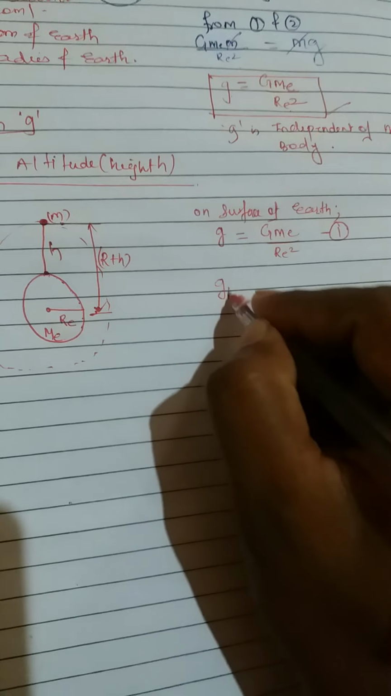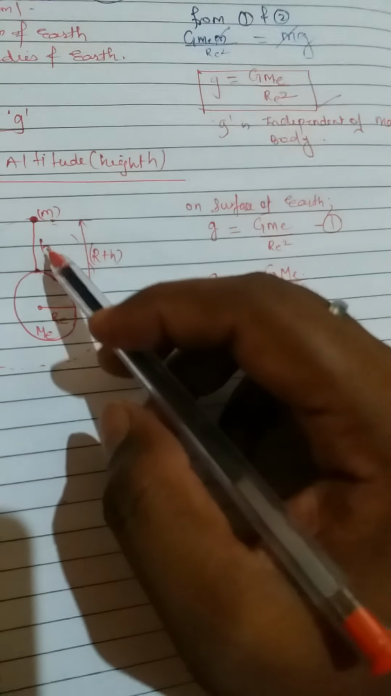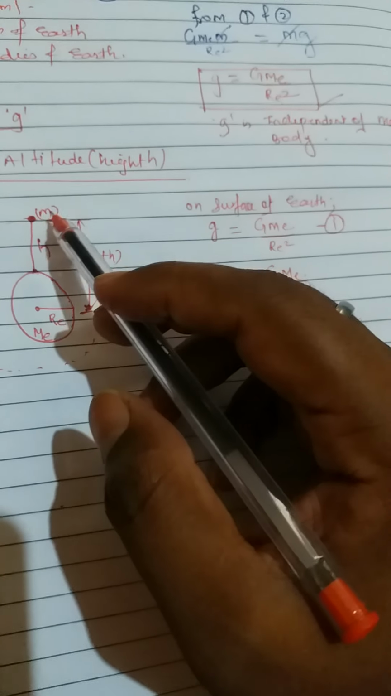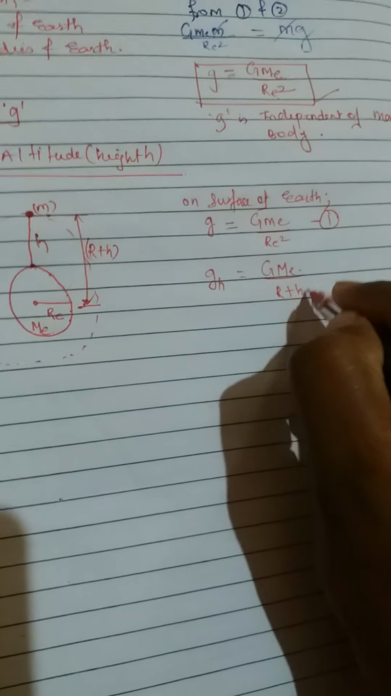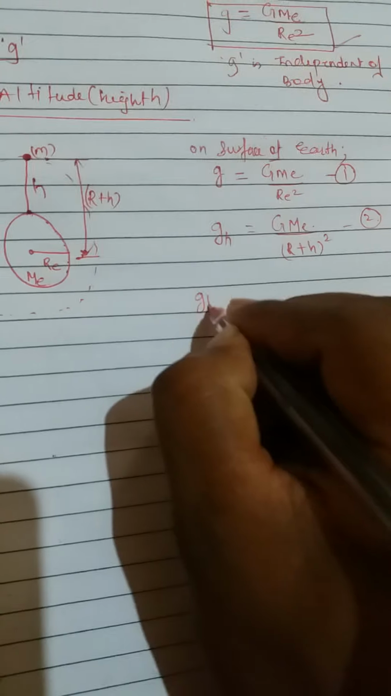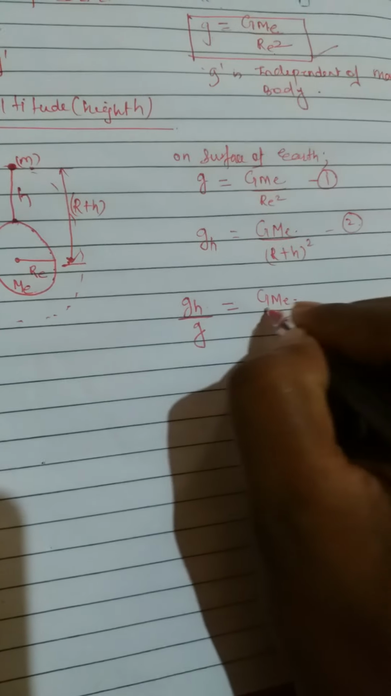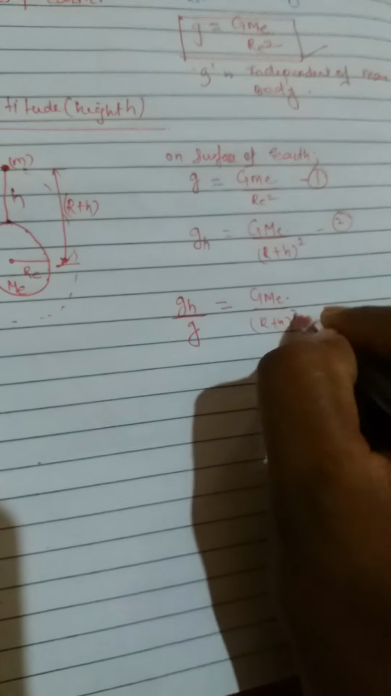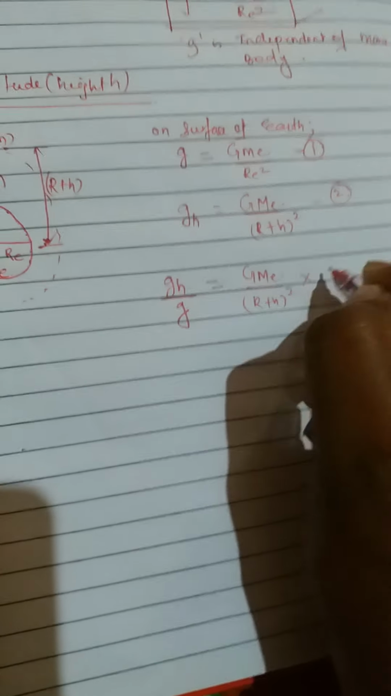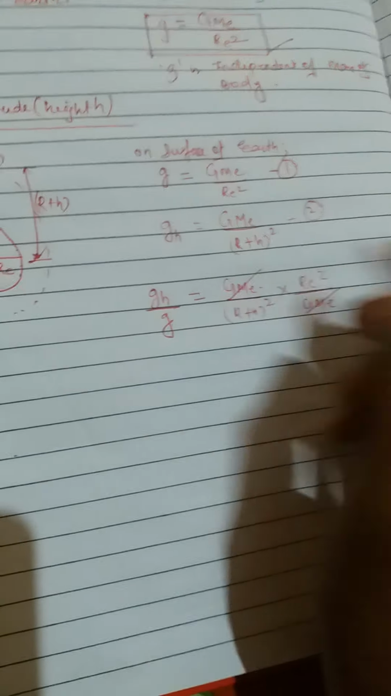So I will write gh is equal to G Me, mass will remain the same, because as we know this gravitational acceleration does not depend upon the mass of the body, divided by (R plus h) whole square. This is equation number 2. Now I need to get this value gh. So if you divide 2 by 1, gh divided by g is equal to G Me divided by (R plus h) whole square, into Re square divided by G into Me. This G Me will get cancelled.